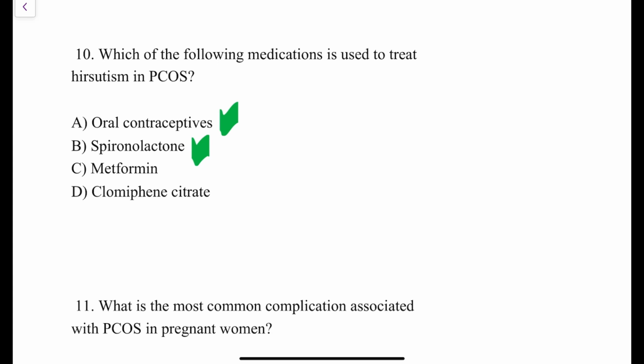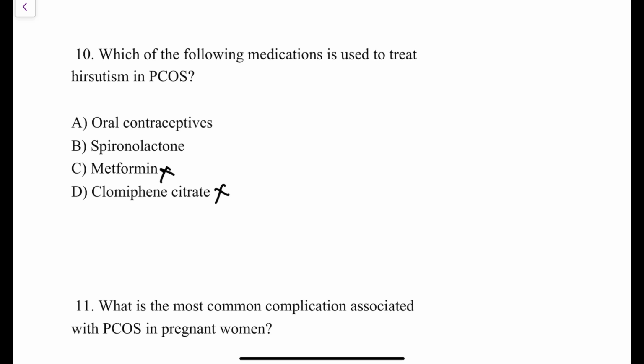Why? Because it is an anti-androgenic drug which is going to decrease the amount of androgen in the female and it is going to cause improvement in the symptoms of hirsutism. Metformin has nothing to do with hirsutism, so metformin is the wrong option. And clomiphene citrate is used as an ovulation induction agent, so clomiphene citrate is also the wrong option. So the answer to this question is oral contraceptives and spironolactone. Right? So oral contraceptives and spironolactone.